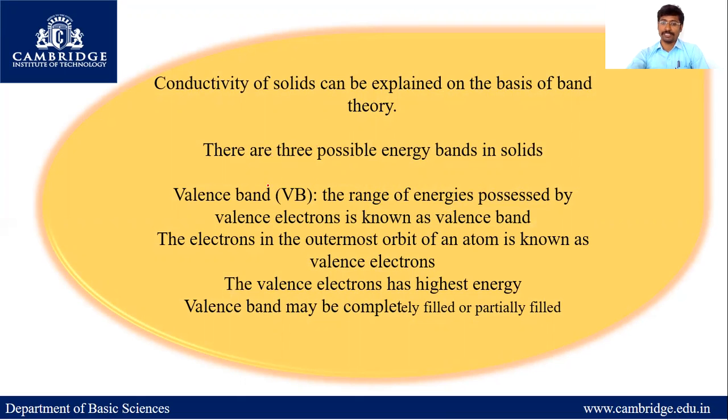First we will discuss the valence band. What is a valence band? The range of energy possessed by valence electrons is known as the valence band. The electrons in the outermost orbit of an atom are known as valence electrons. The valence electrons have the highest energy. The valence band may be completely filled or partially filled.